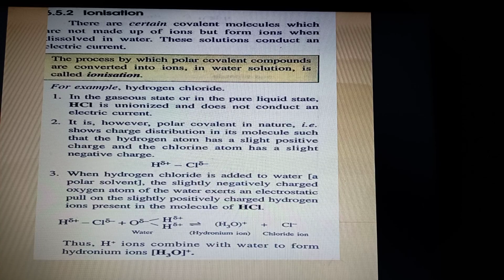Non-polar compounds do not have this difference in electronegativity, so they do not meet the first requirement. So they do not conduct electricity even if you dissolve them in water. Why? Because they are not soluble in water, because they are non-polar.